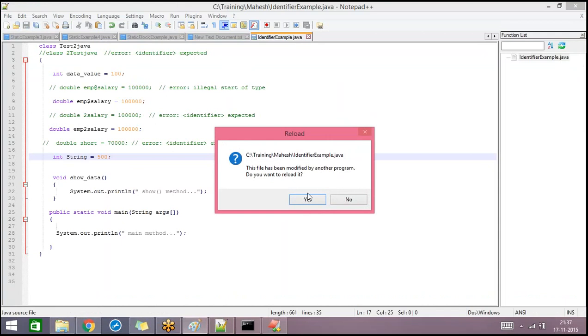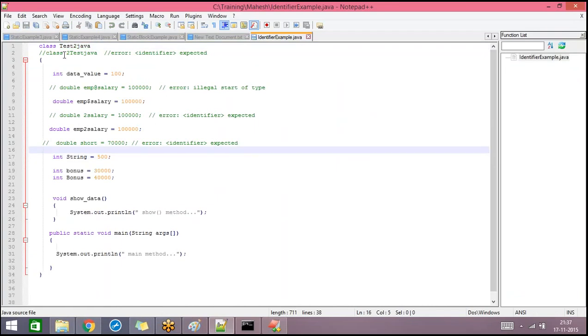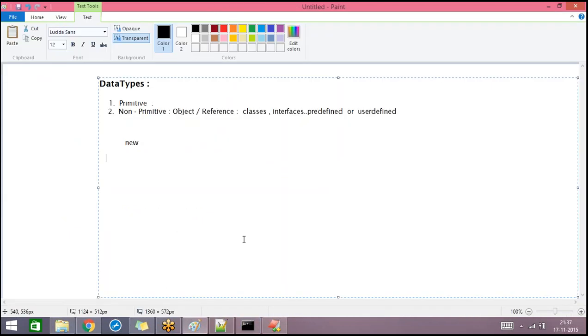So in this simple example, I have chosen the class name as Test2.java, and if you want to create an object for this class, later on we will discuss how to create objects for any class using the new keyword. For that we need to understand a few more basic things. That means object or reference data types are applicable only for predefined or user-defined classes or interfaces. To declare non-primitive data types, we use the keyword new. Some examples of non-primitive data types are arrays and String.